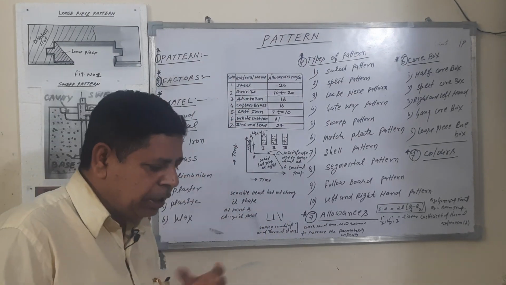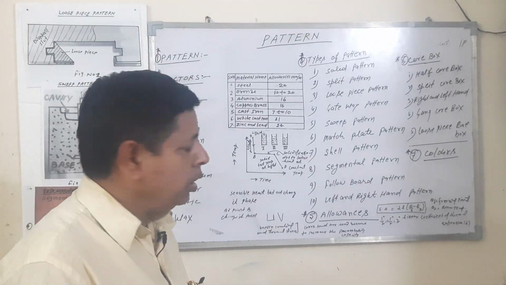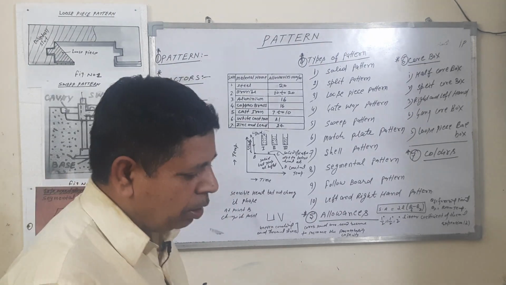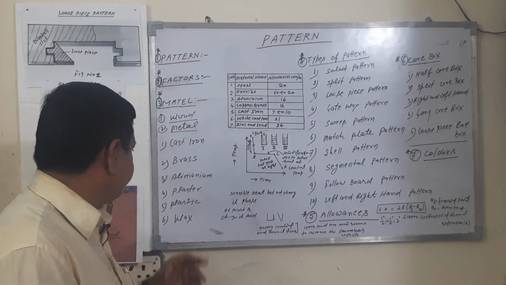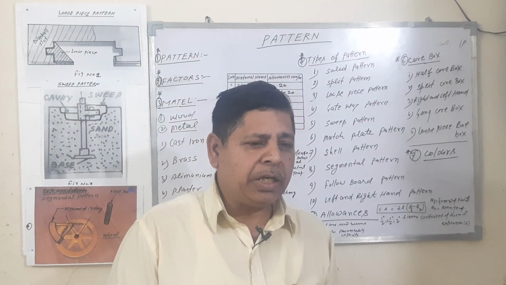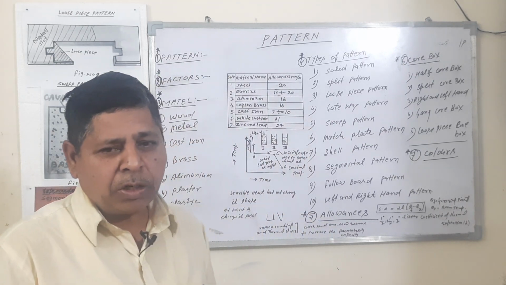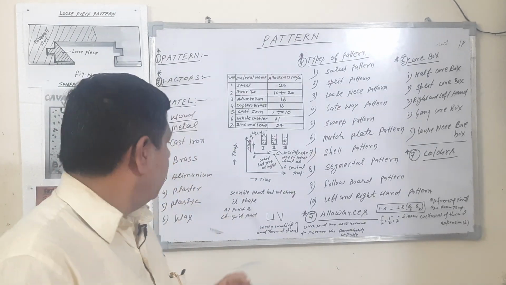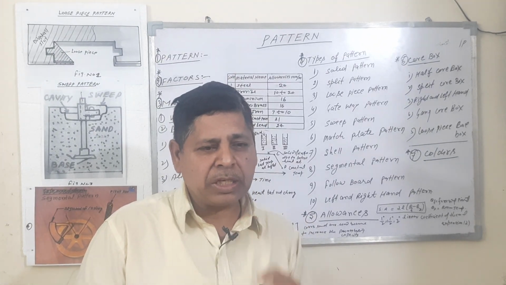The brass is very costly compared to the cast iron. It is very resistant to corrosion and adhesive action. But brass is generally used for very complicated casting. Aluminium and its alloy composition, like 80% aluminium, 14% zinc, 3% copper, 1.5% iron, 1.5% silicon, are used to make the pattern. The aluminium is generally used for thin section casting.